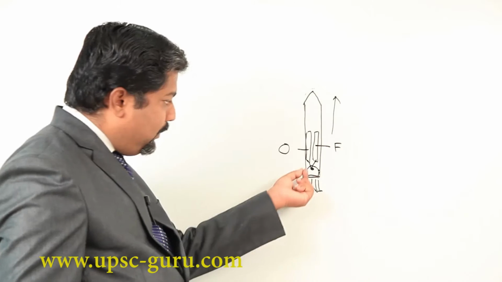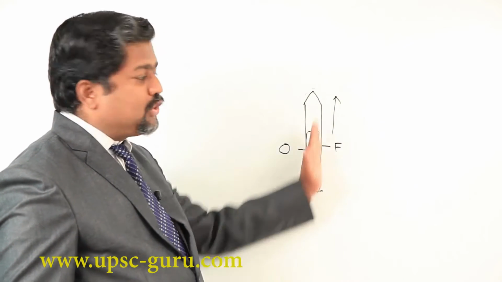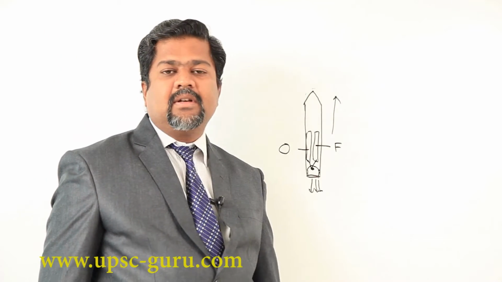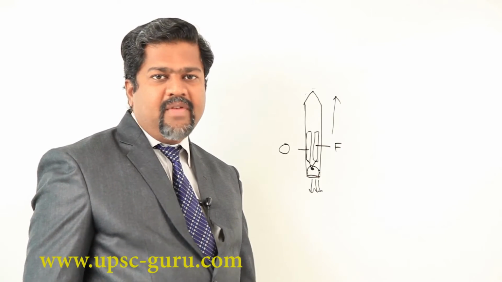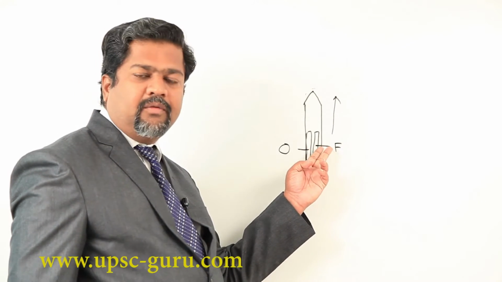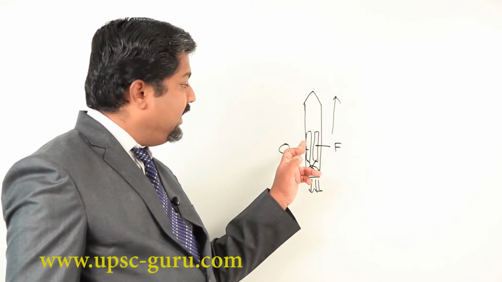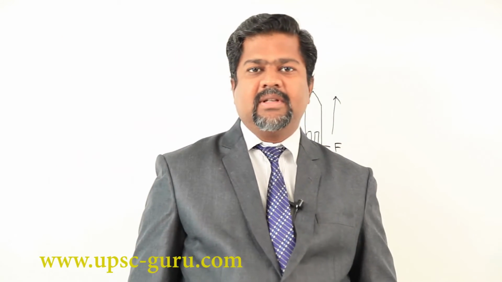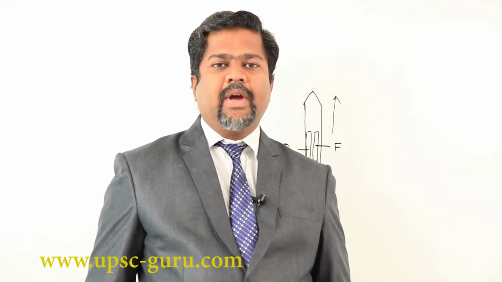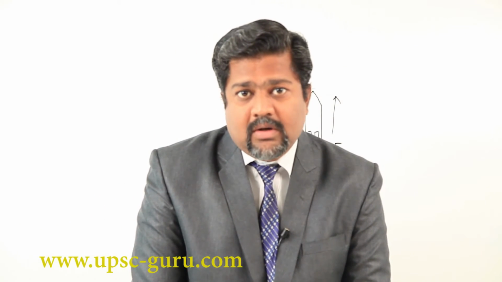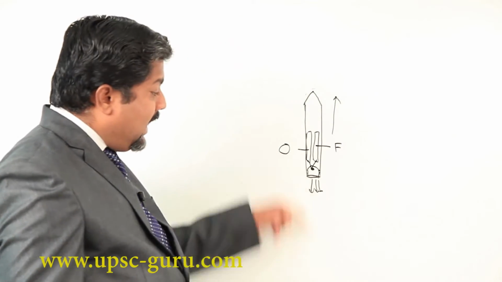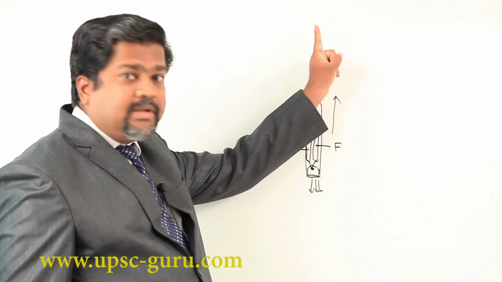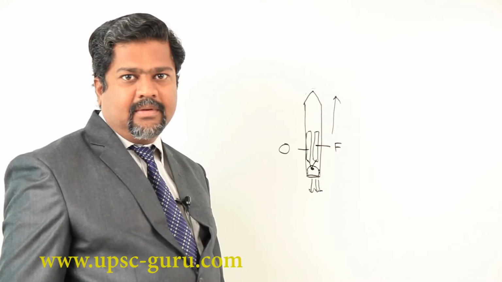The more the extent of the blast, the more the push given to the rocket. We call this the propellant. The fuel we are using here is called the propellant, and the oxidant substance is mixed together with it to get this type of motion. This is also Newton's third law of motion. For every action, there is an equal and opposite reaction.